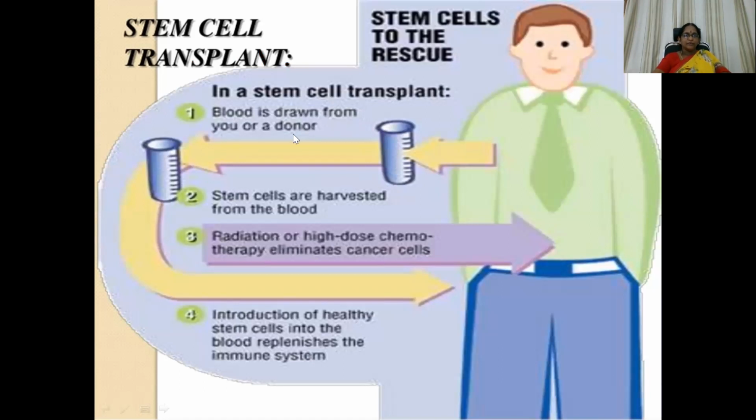You can see here the picture in a stem cell transplant. Blood is drawn from a donor, not the patient, a donor. Stem cells are harvested from the blood of a normal healthy person. Then radiation or high-dose chemotherapy eliminates cancer cells, of course. After that, the introduction of healthy stem cells into the blood replenishes the immune system again. This is stem cell transplantation.